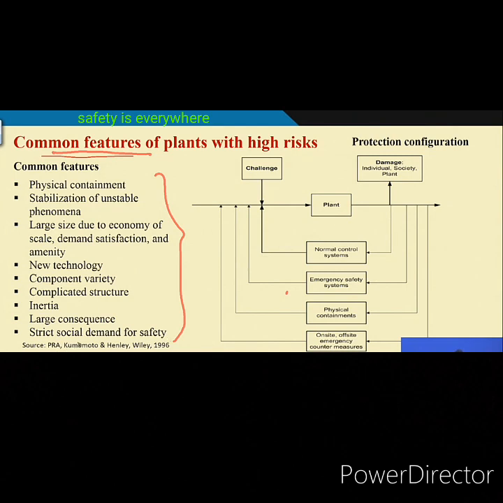This I have taken from the book written by Kumamoto and Henley, Probabilistic Risk Assessment for Engineers and Scientists. Physical containment, stabilization of unstable phenomena, large size, new technology, variety of component, complicated structure, inertia, huge consequence, strict social demand for safety. So, all those things are common features.